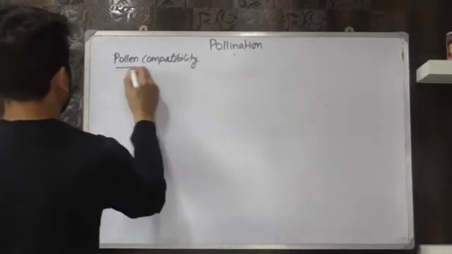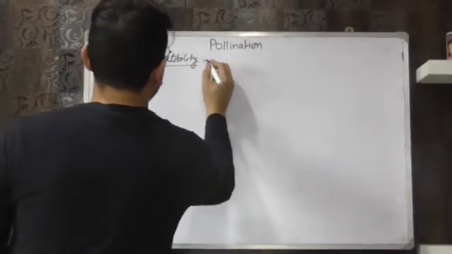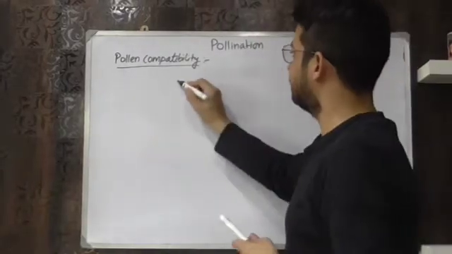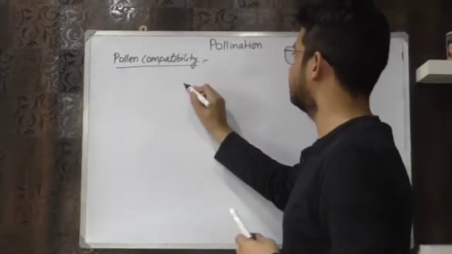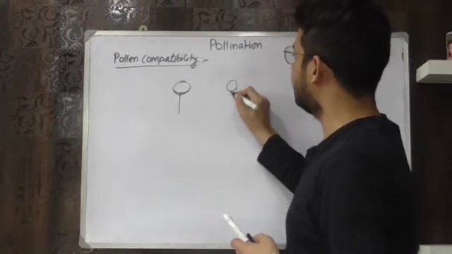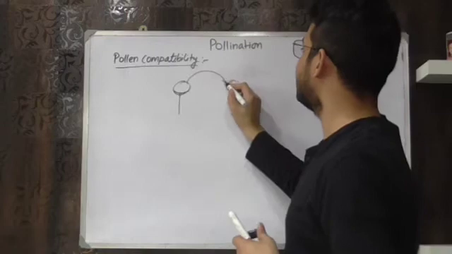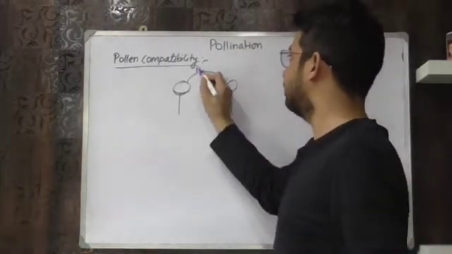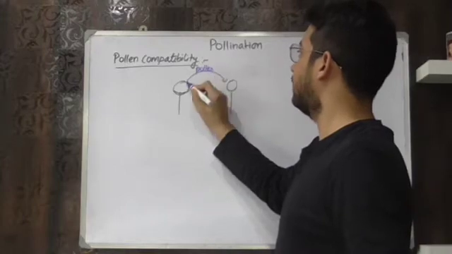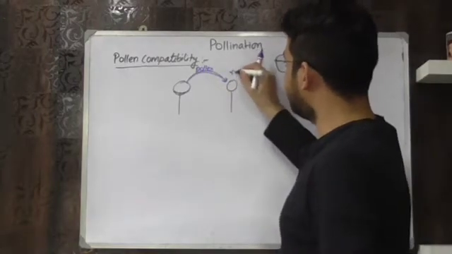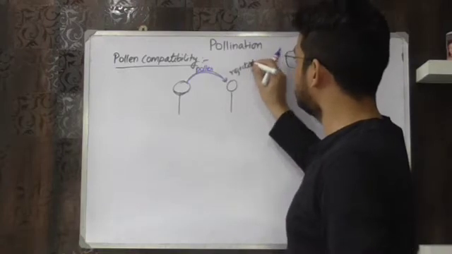Now what is pollen compatibility? So pollen compatibility means कि suppose there is a flower, ये flower है, ये दूसरा flower, तो इस flower से इस flower में there will be transfer of what? Transfer of pollen. तो pollen आया यहाँ से यहाँ तक, but this flower rejected the pollen.